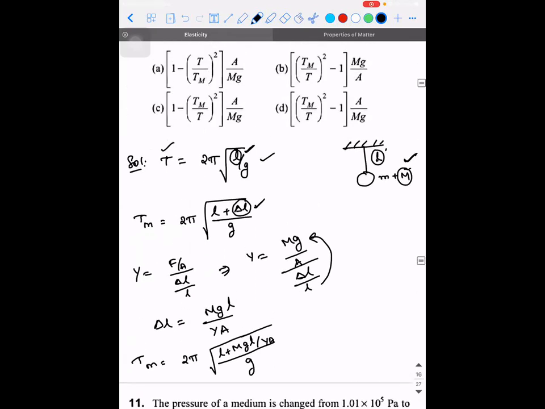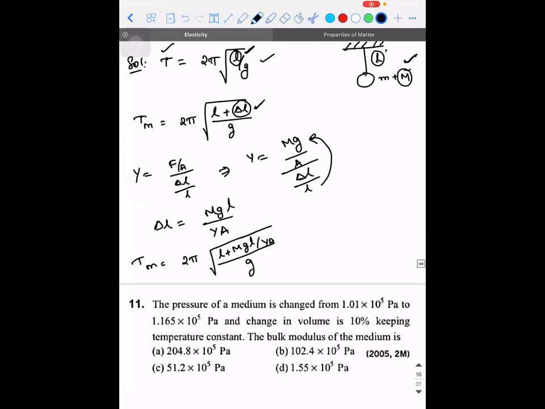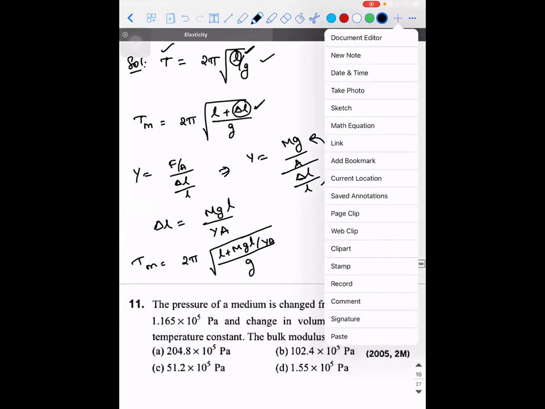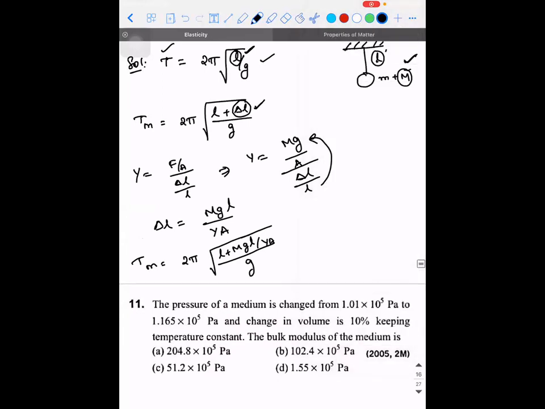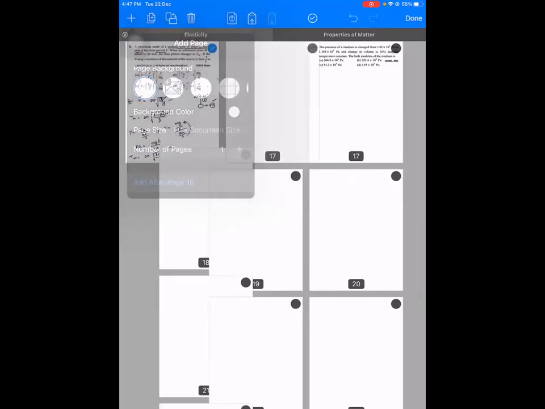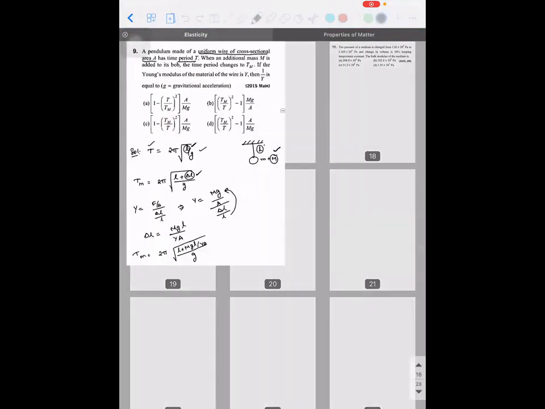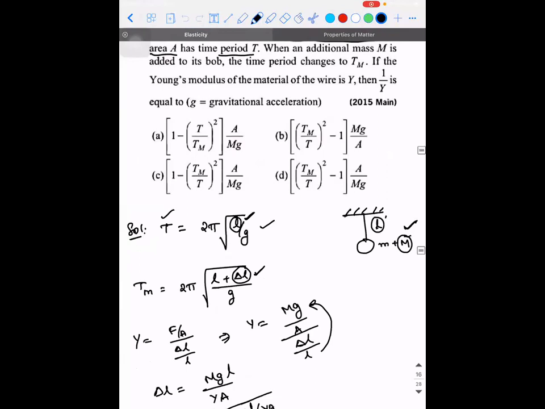So what are they expecting? They're expecting 1 by Y. So 1 by Y means, can we divide and see? So you have square everywhere.